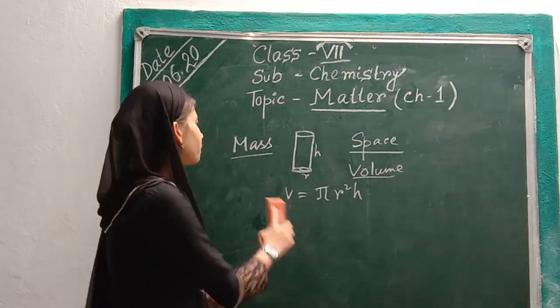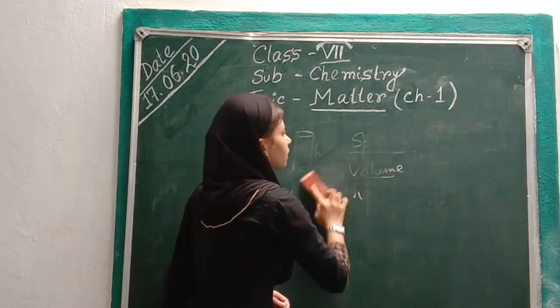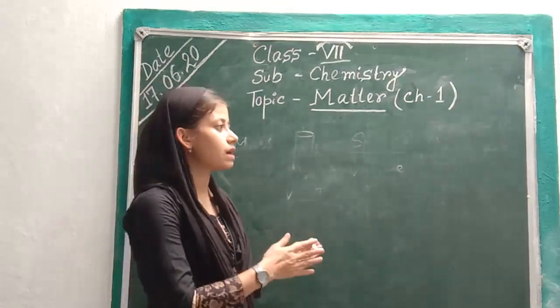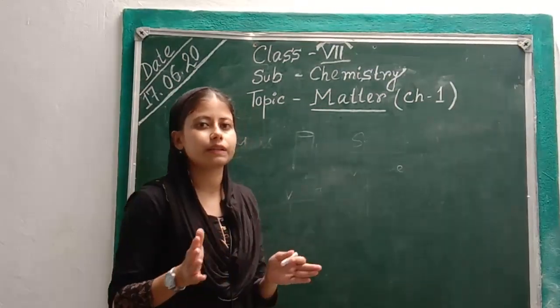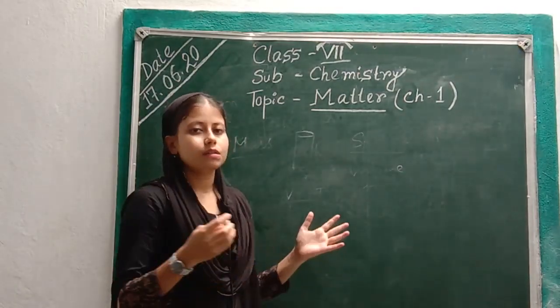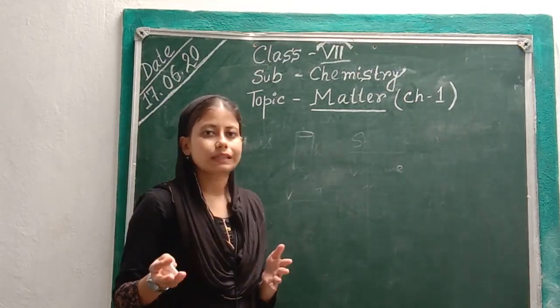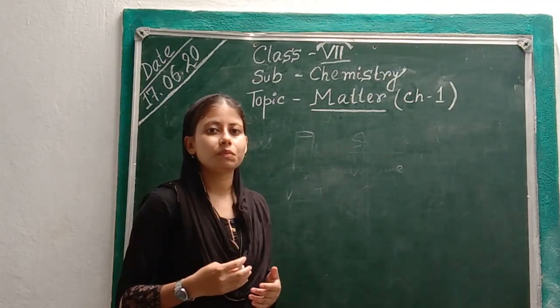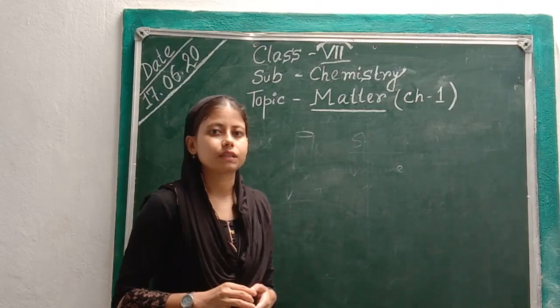Now let's come back to the point matter. What we learned is that anything which has mass and occupies space is called matter. Examples of matter are chalk, duster, board, bed, water, oxygen, carbon dioxide. Even you and me, human beings, plants, all these are matter.